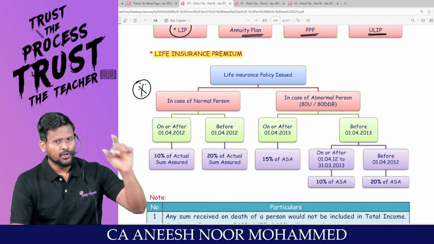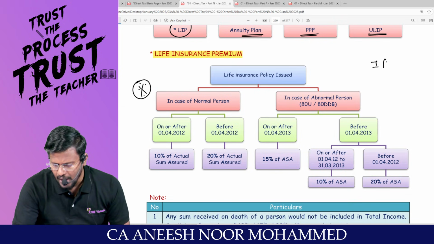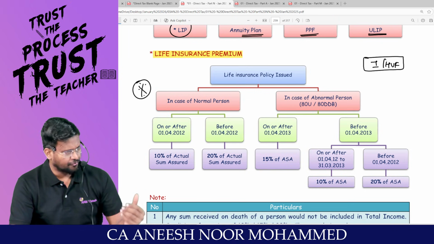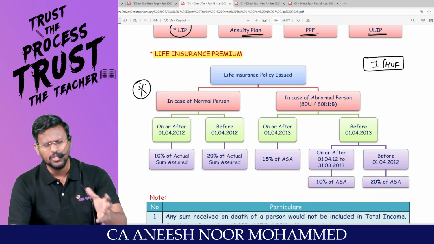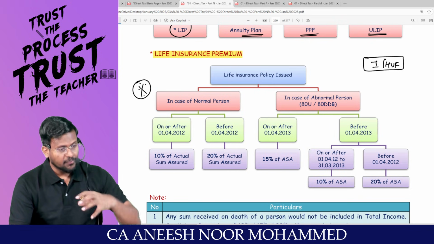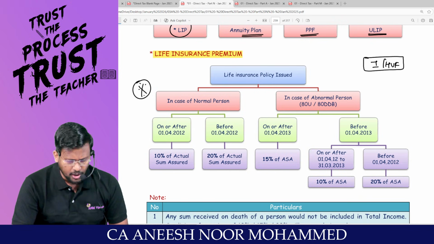For example, you are an individual or you are an HUF. Only these two people will be having life. A company will not have life. Partnership firm will not have life. AOP, BOI will not have life. Other than individual, HUF will not have life. That's why this section is applicable to individual or HUF.